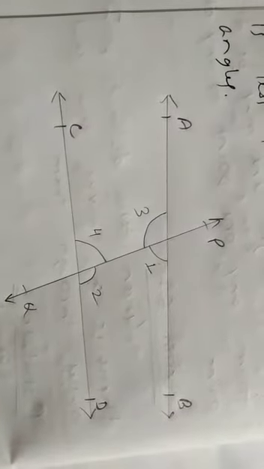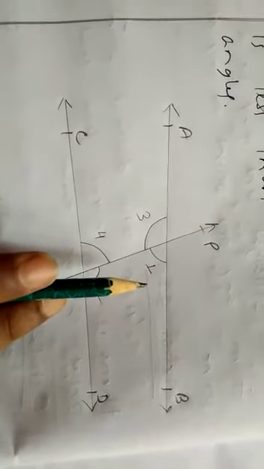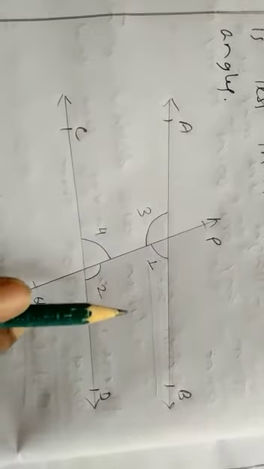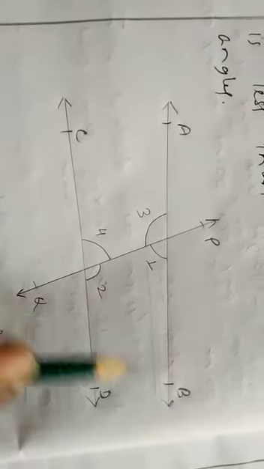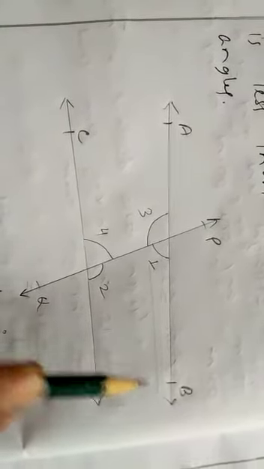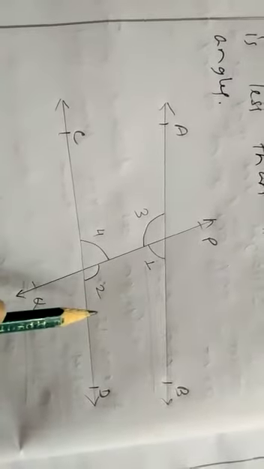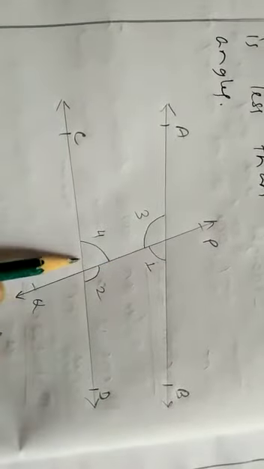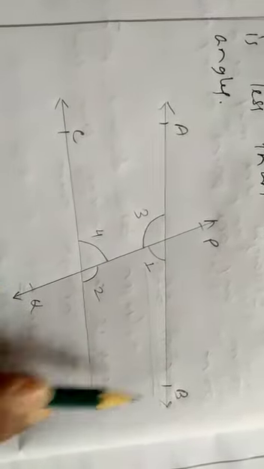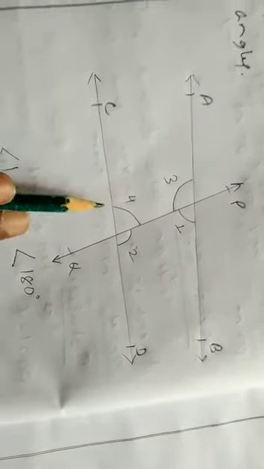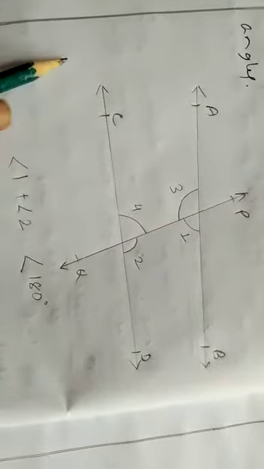Then Euclid says that if the sum of interior angles is not equal to 180 degrees, it may be less than 180 degrees or it may be greater than 180 degrees. And Euclid says that if it is less than 180 degrees, then towards that side, if you produce the two lines, at some point they will meet each other. Where the sum of the angles is greater than 180 degrees, on that side they will never meet. Clear?